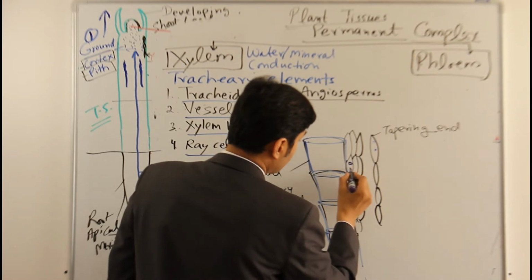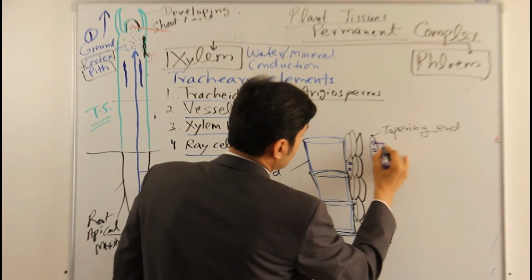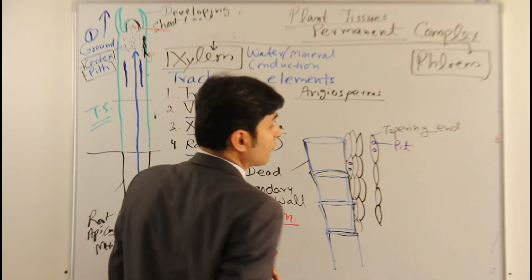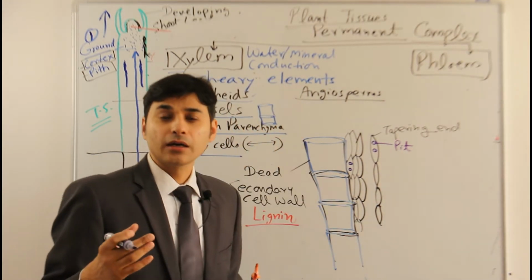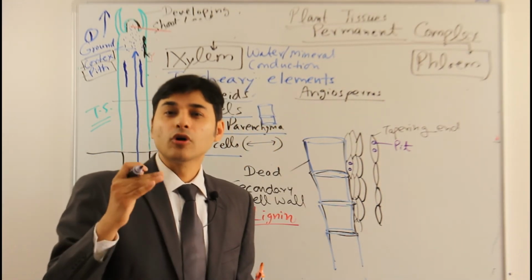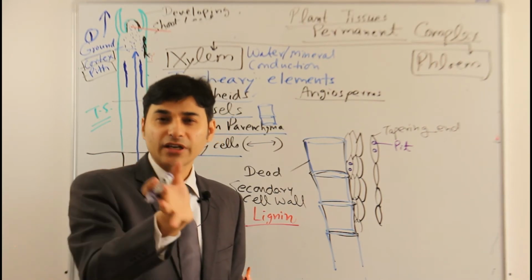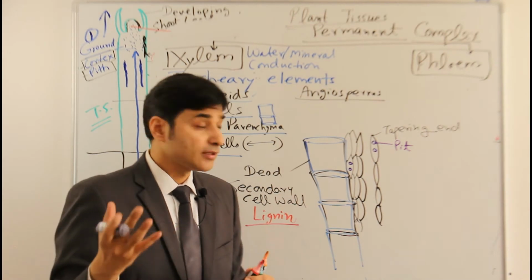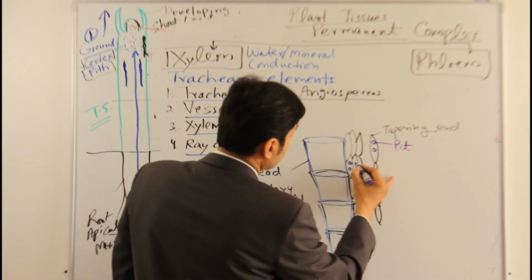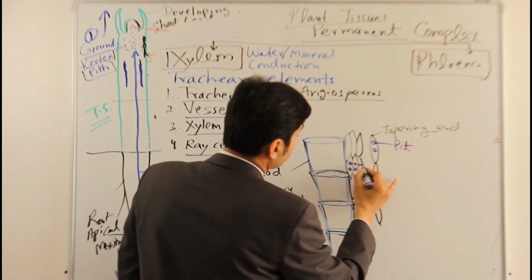What is a pit and what is a pair of pits? Generally, pits are those places where secondary wall deposition is not present. I will have a separate video on that where I will discuss the pits and their function. Generally, they are present in pairs, so it is called a pair of pits.